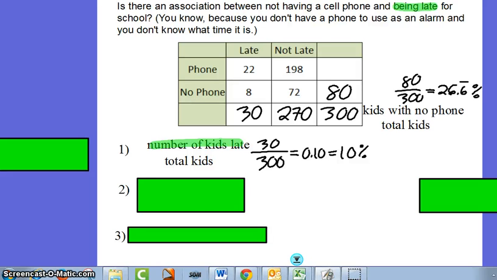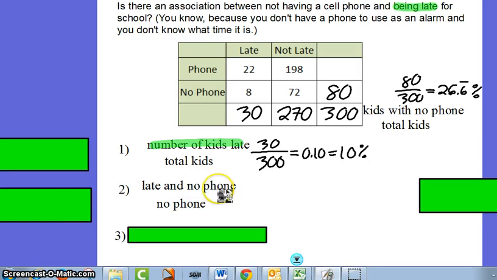Okay, so the next thing you've got to look at is how many kids are late and have no phone, as compared to the kids who just have no phone. So the kids who are late and have no phone, let's see here, no phone and late, that's right here, that's 8 kids. And then how many kids just don't have a phone? Let's see here, that's 80. So you have 8 kids who are late and have no phone versus the total of 80 kids who just have no phone. And 8 divided by 80 is 0.10, and that equals 10%.